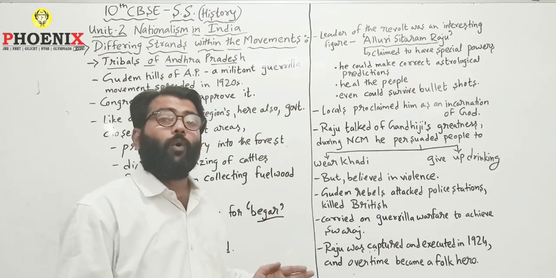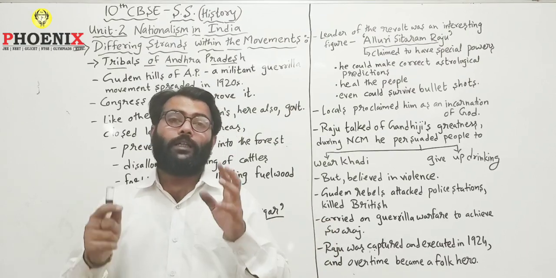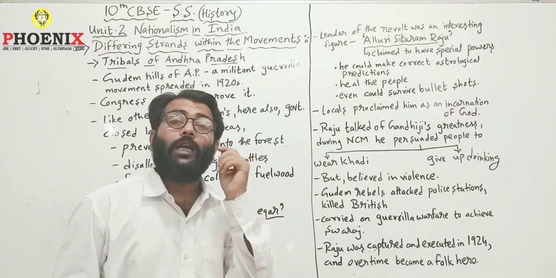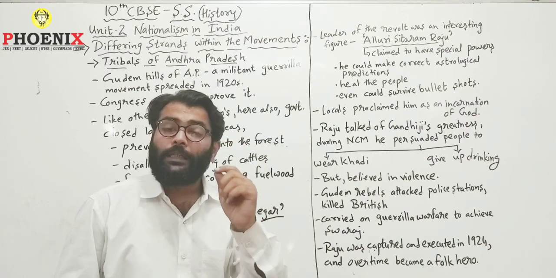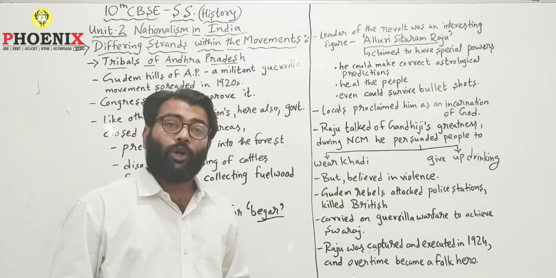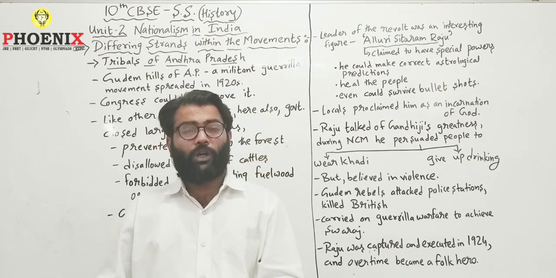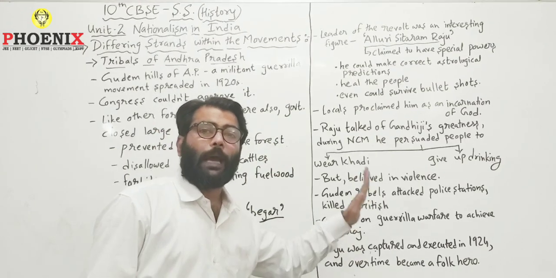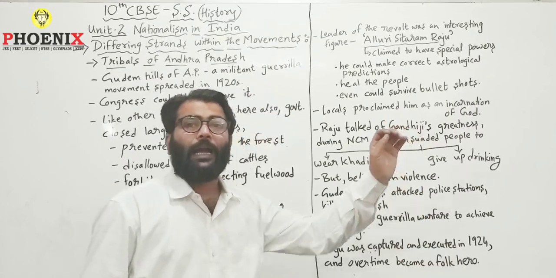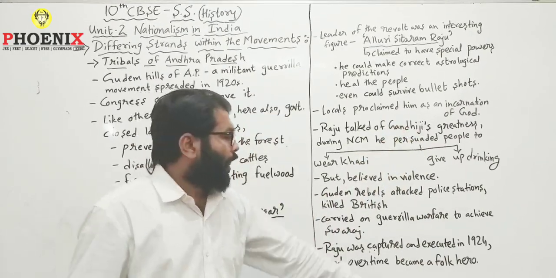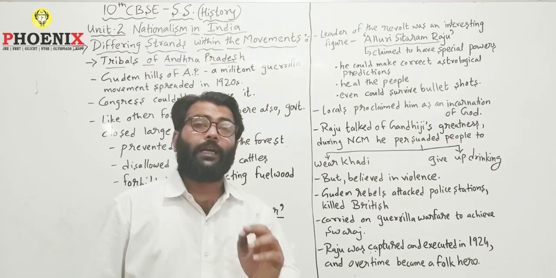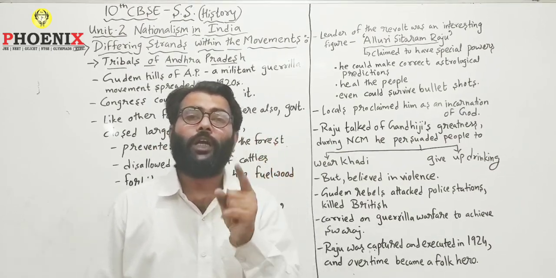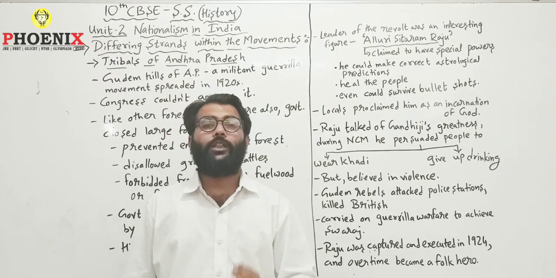This is the guerrilla warfare that was carried on by the tribals of Gudem Hills under the leadership of Alluri Sitaram Raju. Later on, Britishers suppressed this tribal movement in Gudem Hills. Alluri Sitaram Raju was captured, arrested and later executed in the year 1924. So when was Alluri Sitaram Raju arrested and executed? He was arrested and executed in the year